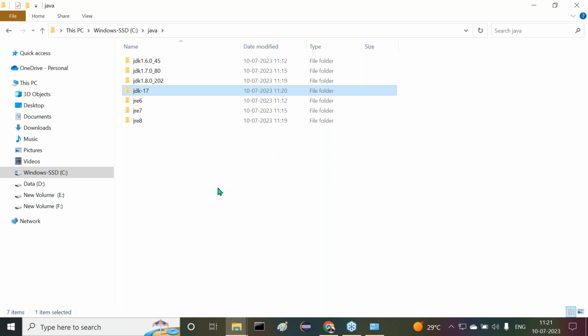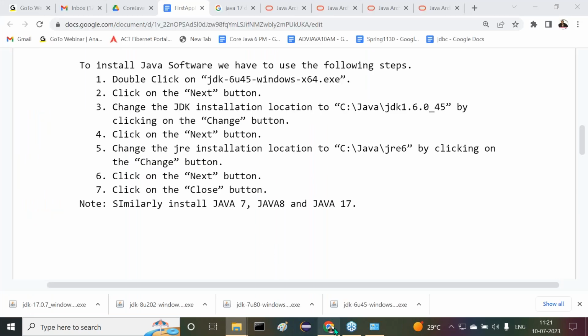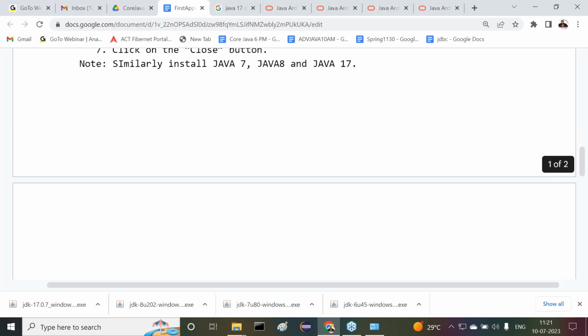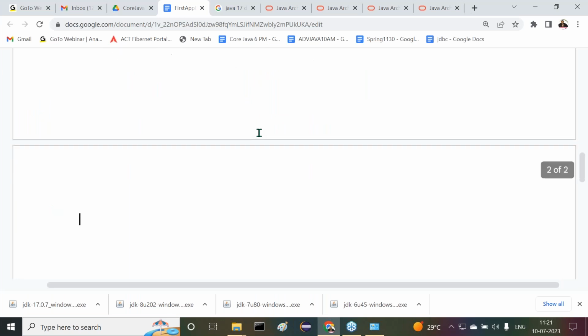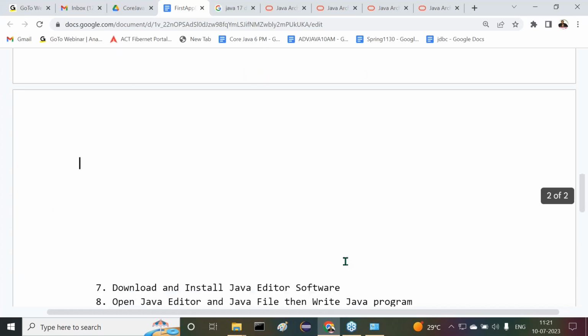Sir, are you getting it or not? Okay, fine. Right, sir. After installation of the Java software, what is the next point I'm telling you? Listen carefully. This is required. What most people outside are thinking is that when I install Java software in my system, that's sufficient to use Java for my application. No, that is not sufficient. Installation of the Java software is not sufficient. Understand my point? Some configurations are required to use Java software in our system.